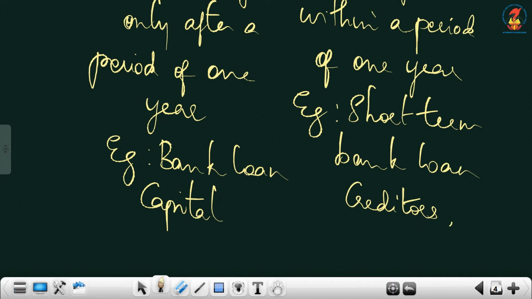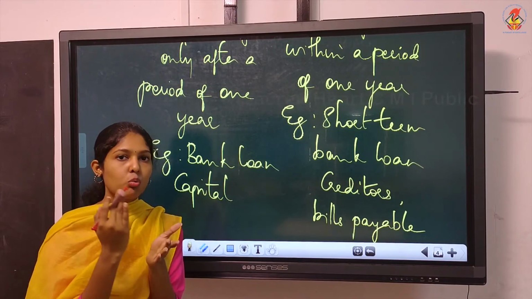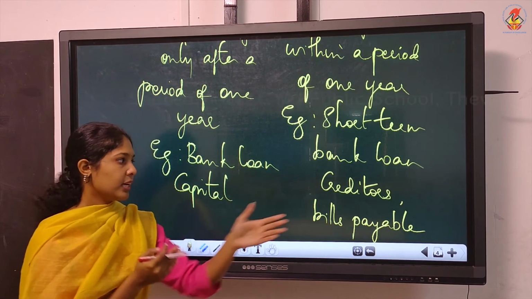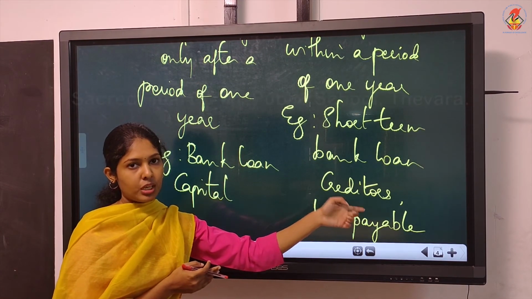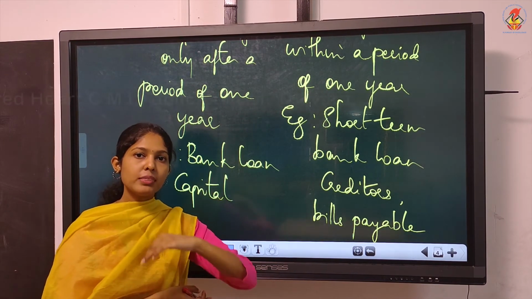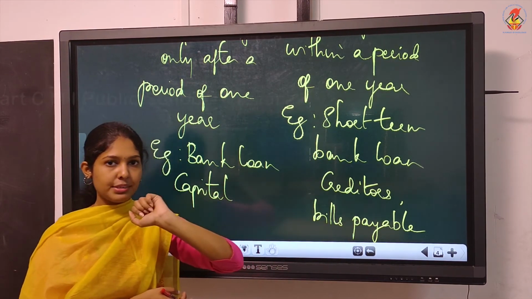Then along with creditors we can write one more term, that is bills payable. Bills payable means it is a bill. It's a document which shows the amount we have to pay the creditor. Suppose you purchase goods for rupees 30,000. Meaning we have to pay 30,000 to Mohan, previous transaction.